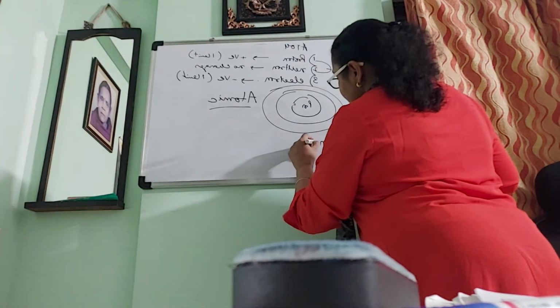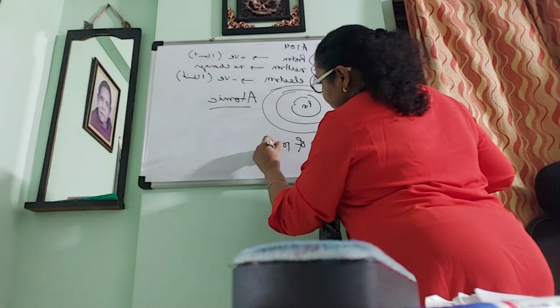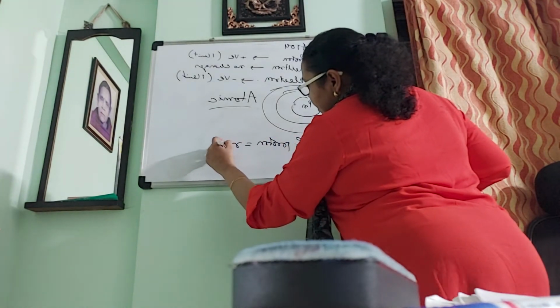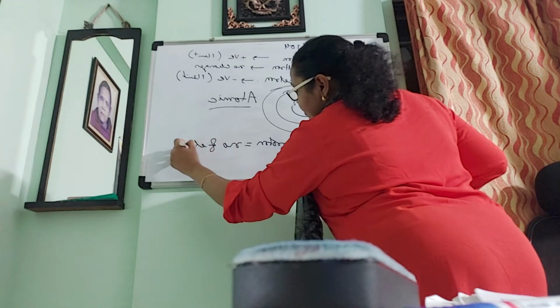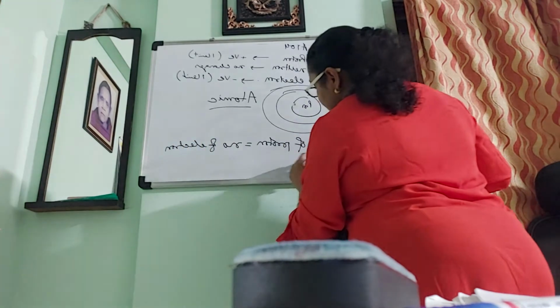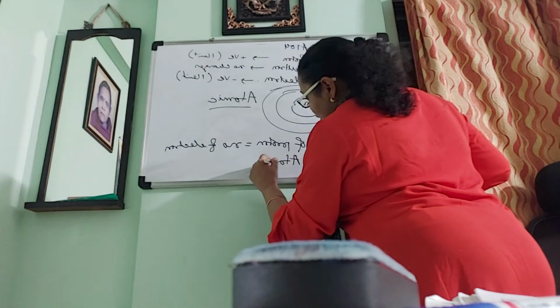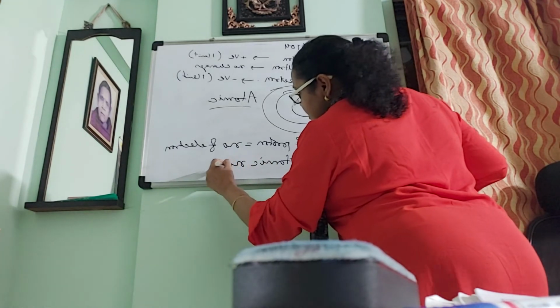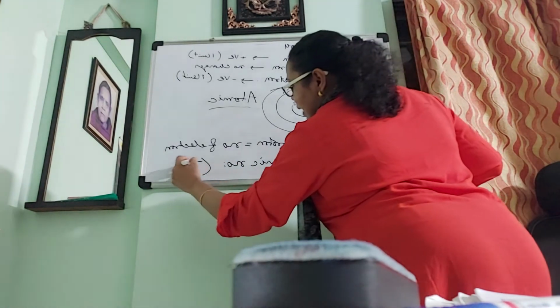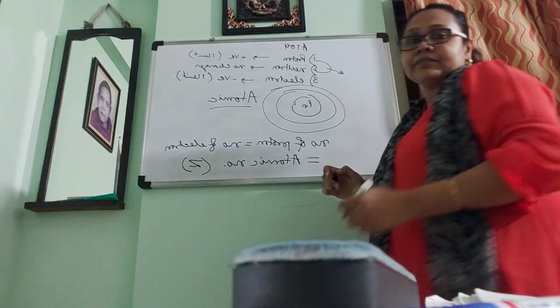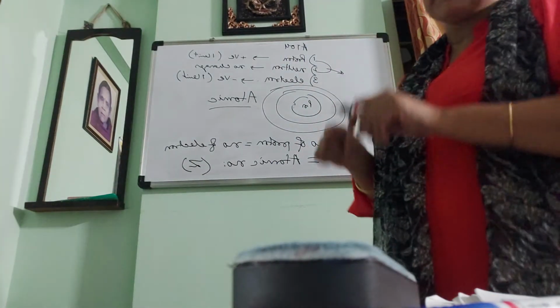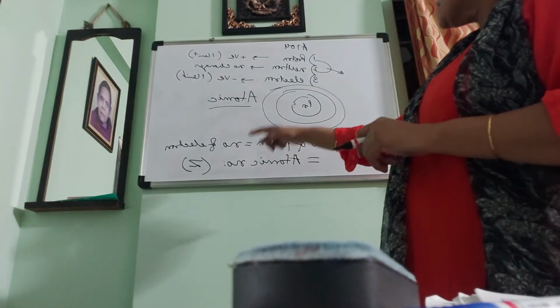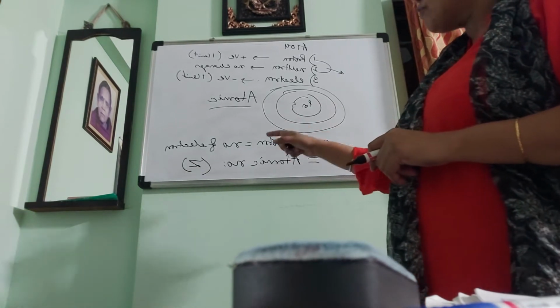That is, the number of protons is equal to the number of electrons. And this number is known as the atomic number, which is denoted by capital Z. So Z represents the atomic number of an atom.